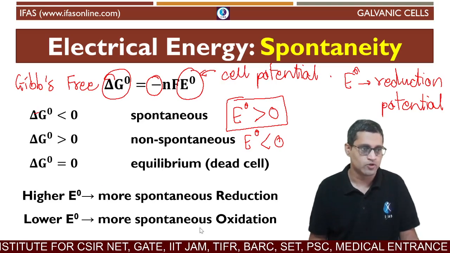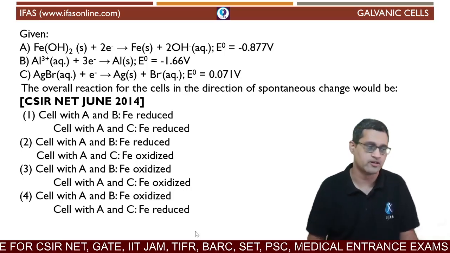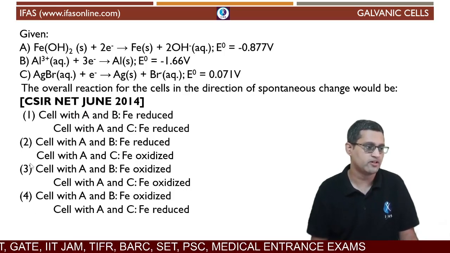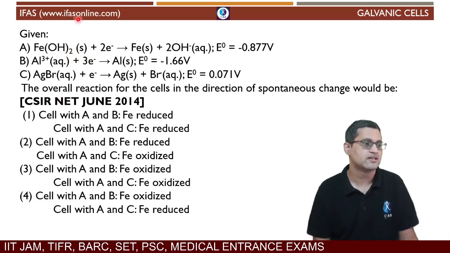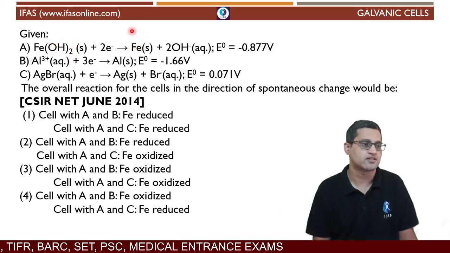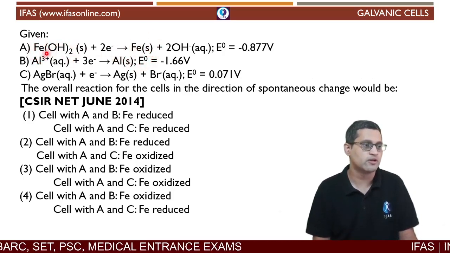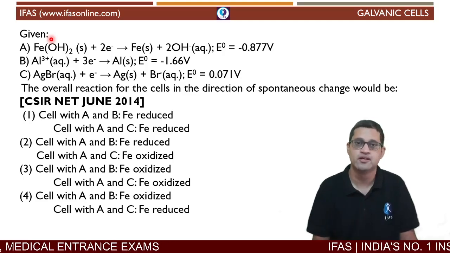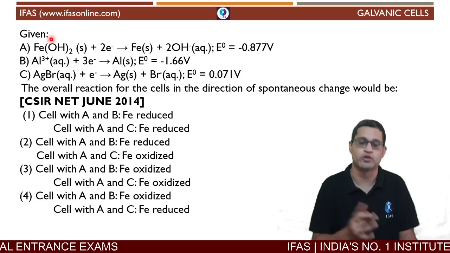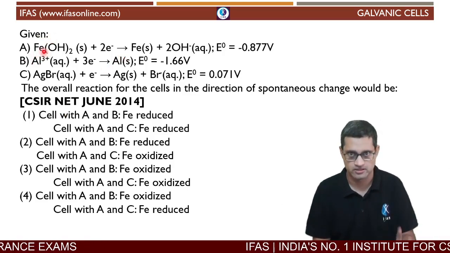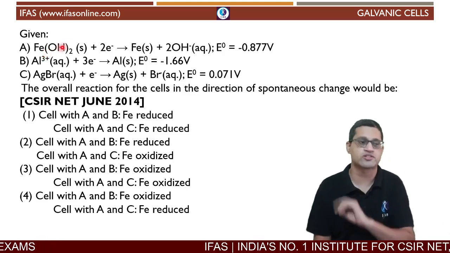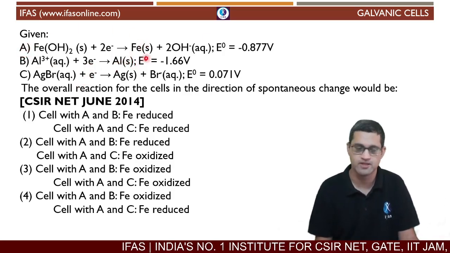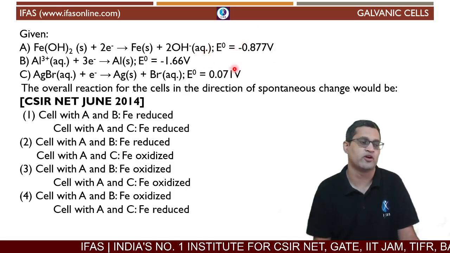So let's see a question based on this that appeared in the CSIR NET, from the June 2014 exam. What has been given in this question is three reactions. Fe(OH)2 is converted to Fe. Because Fe(OH)2 is not soluble, it won't dissociate to give Fe2+. But the iron with +2 oxidation state is getting converted to solid iron, which is 0 oxidation state. That is a reduction, and its reduction potential is given as -0.877.